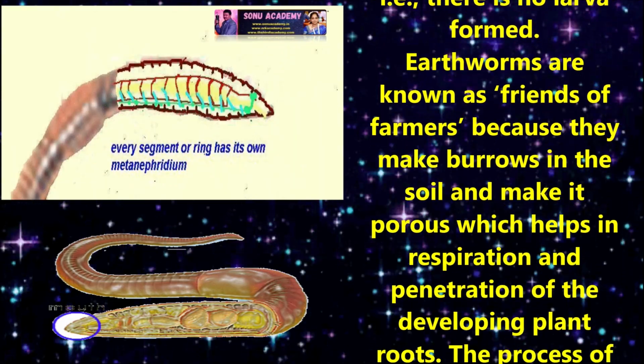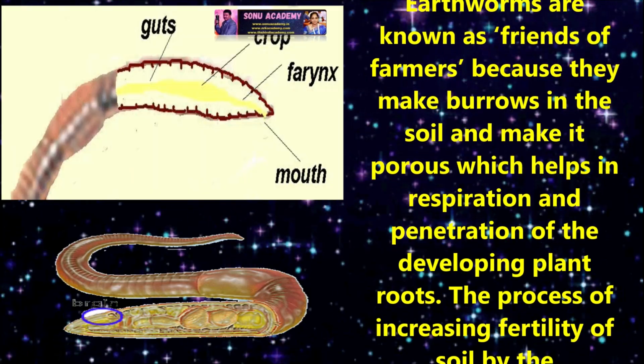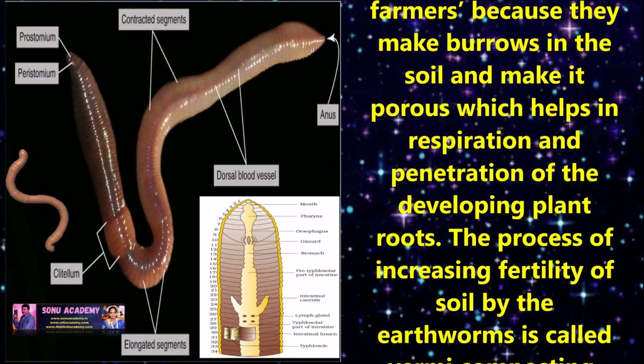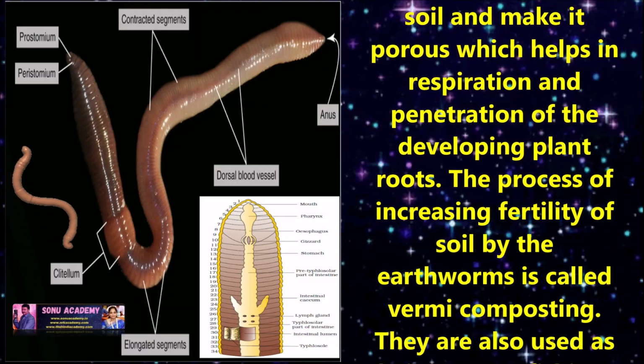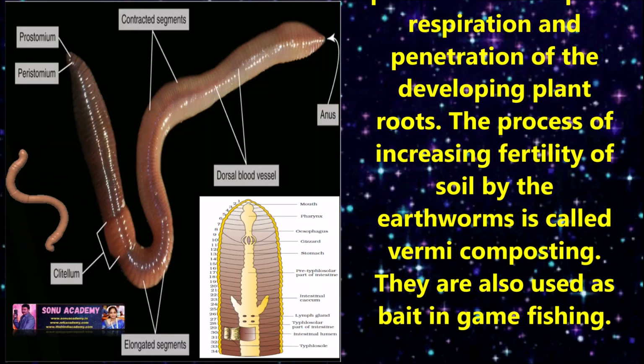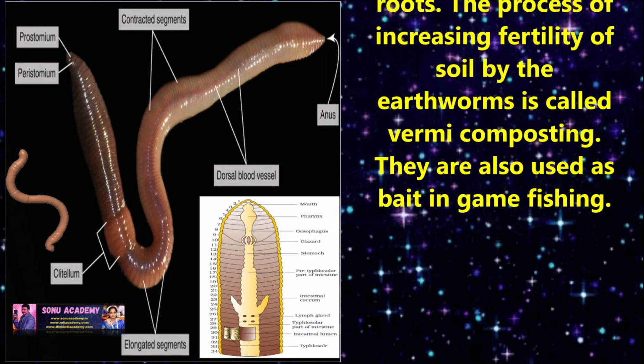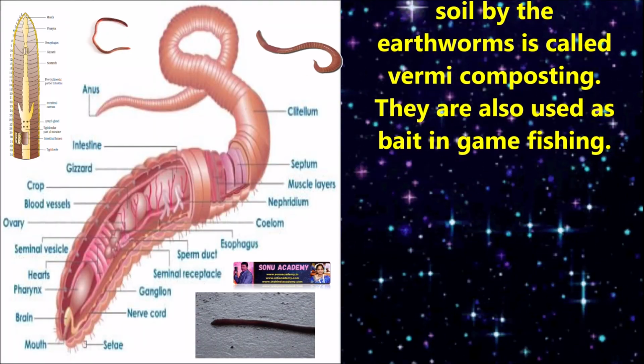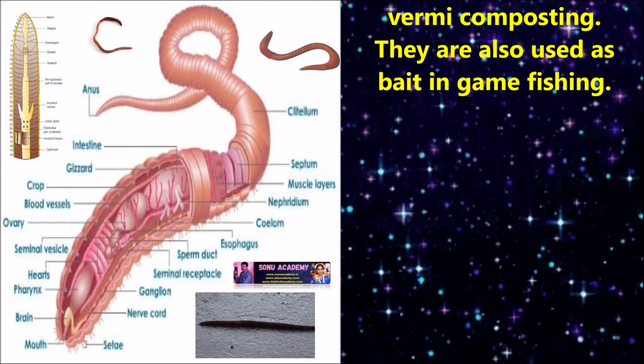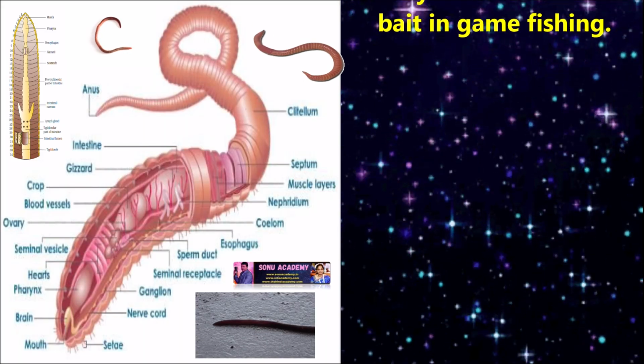Earthworms are known as friends of farmers because they make burrows in the soil and make it porous, which helps in respiration and penetration of the developing plant roots. The process of increasing fertility of soil by earthworms is called vermicomposting. They are also used as bait in game fishing.